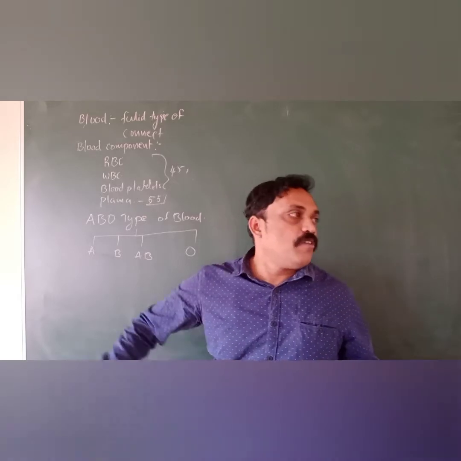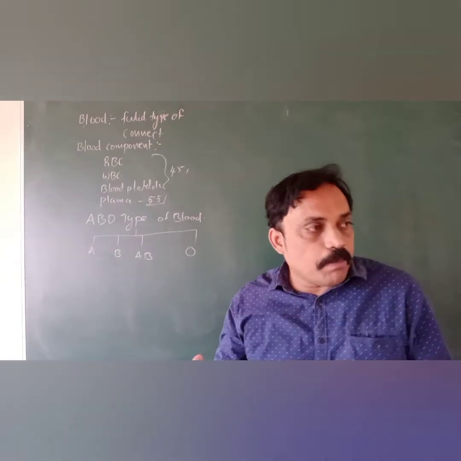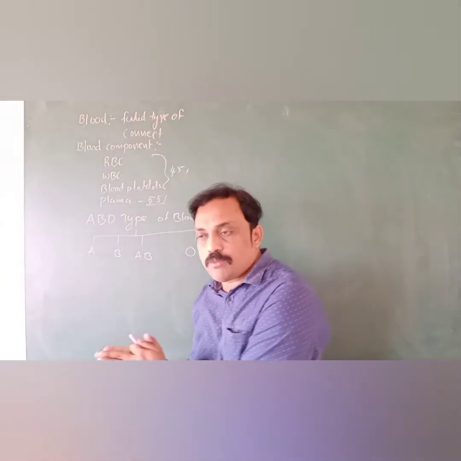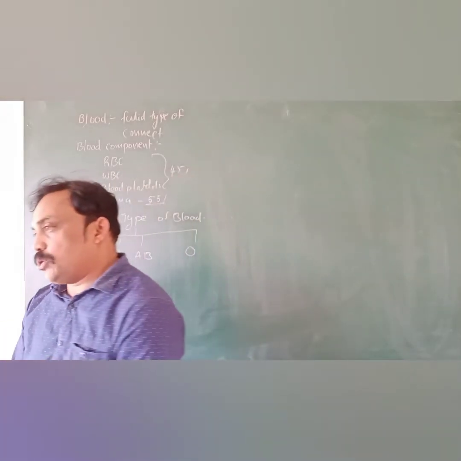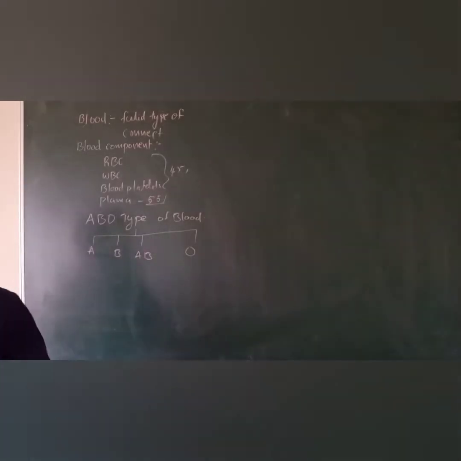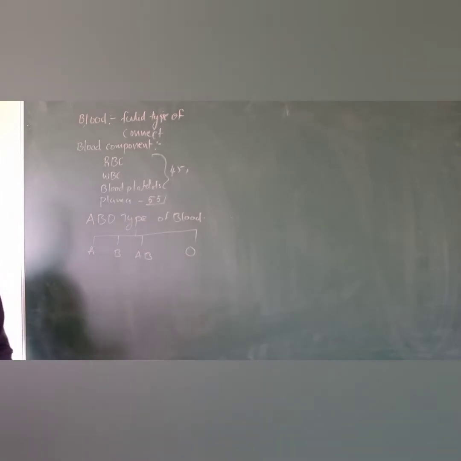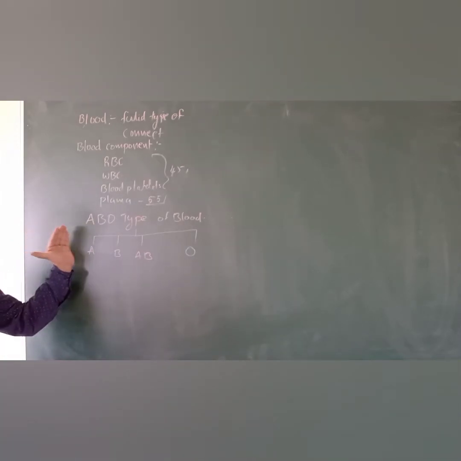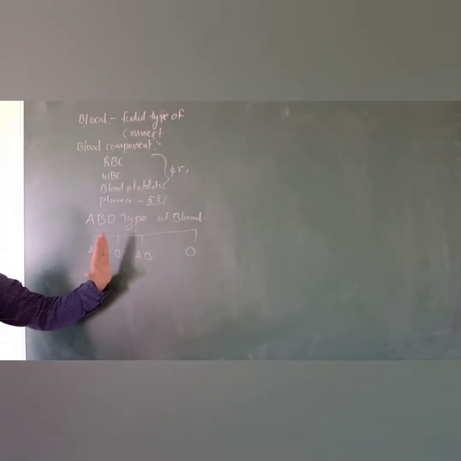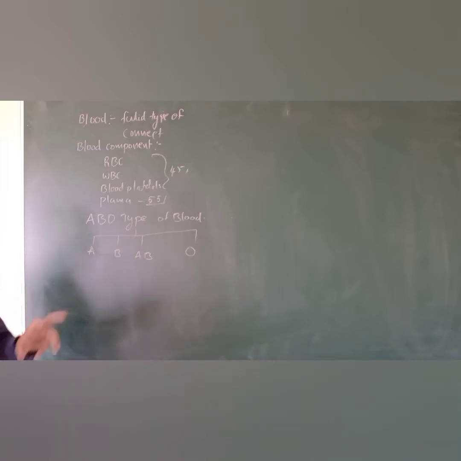We observe different blood groups in different persons, in a family or in a group of population. How are the blood groups classified? Who discovered the blood groups?